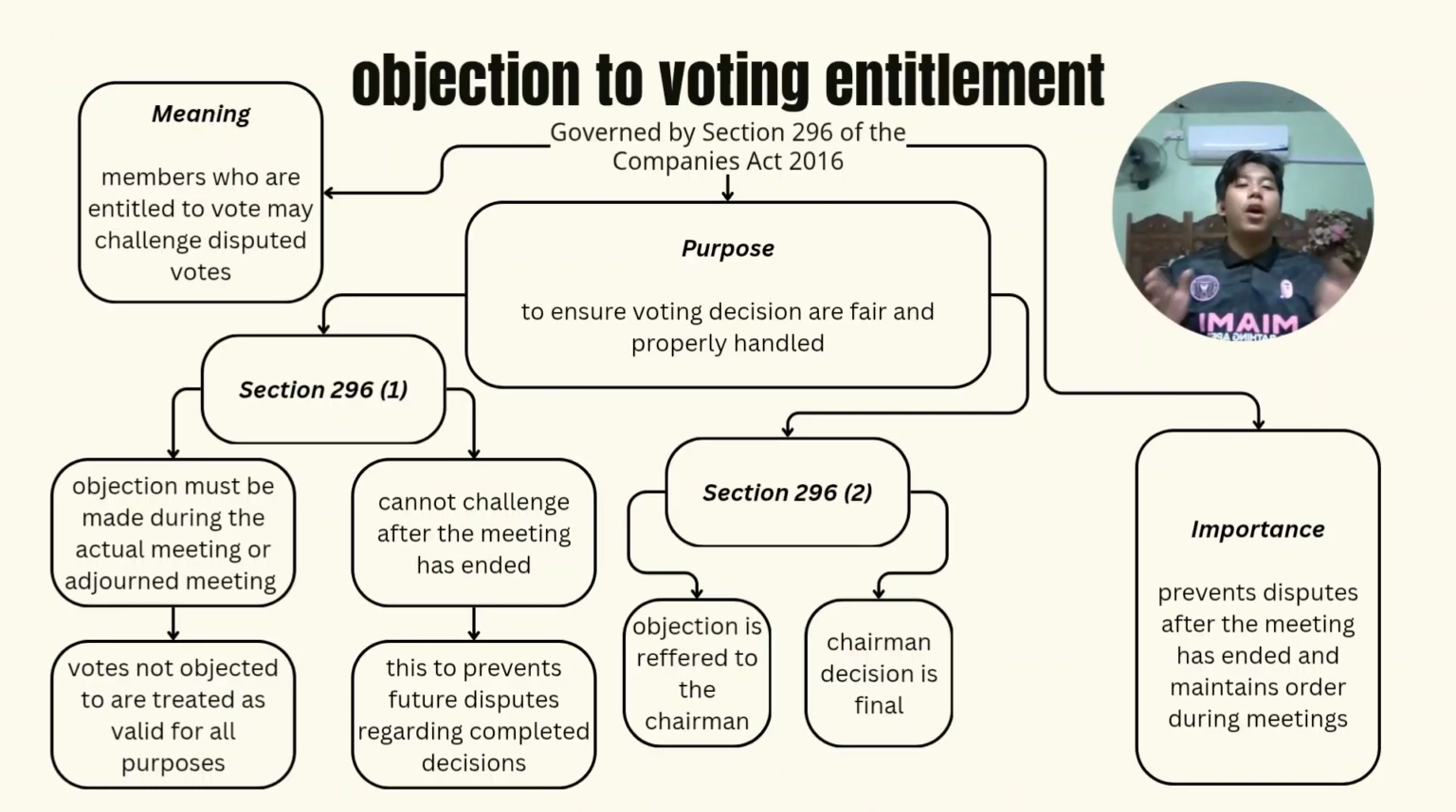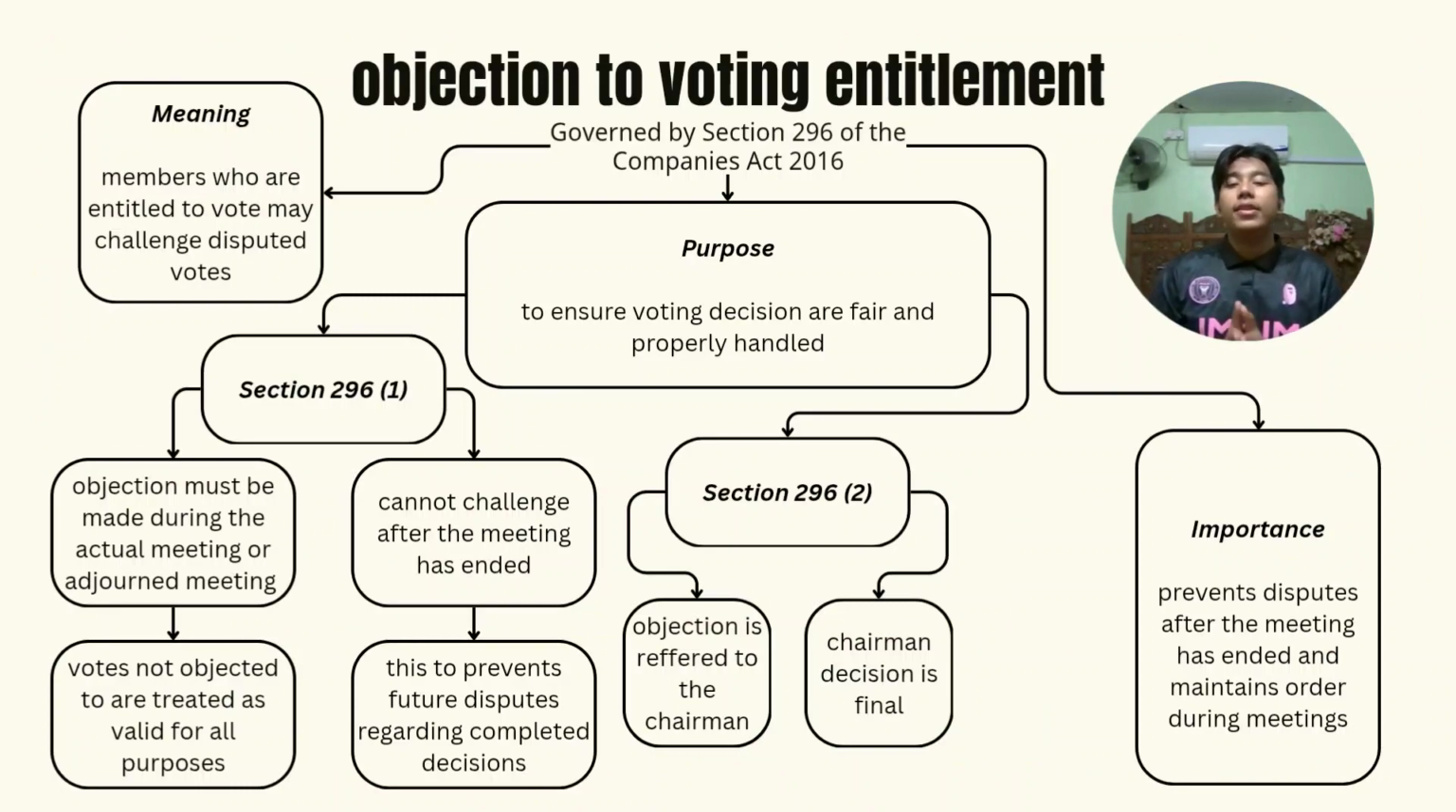Next, I will explain about objection to voting entitlement, which is governed by Section 296 of Companies Act 2016. First, this section refers to the right of members who are entitled to vote to challenge or object to disputed voting during company meetings. The main purpose of Section 296 is to ensure that voting decisions are fair and properly